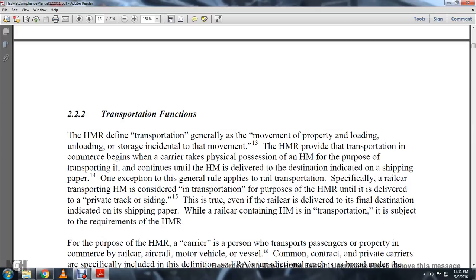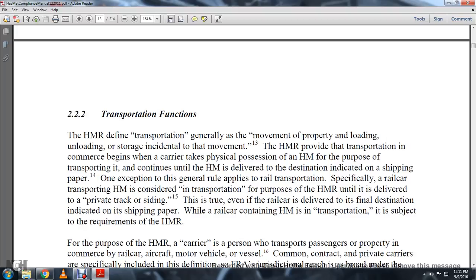2.2.2 Transportation function. The hazmat regulations define transportation generally as the movement of property, including the loading, unloading, and storage incidental to the movement. The hazmat regulations provide that transportation in commerce begins when the carrier takes physical possession of the hazmat and continues until the hazmat is delivered to its destination as indicated by the shipping paper.